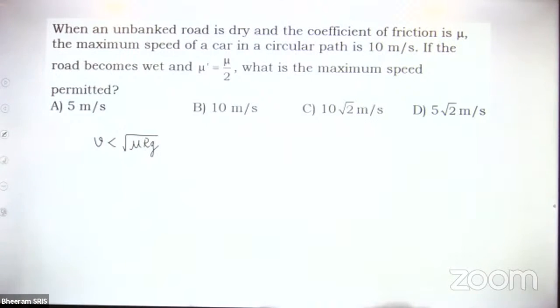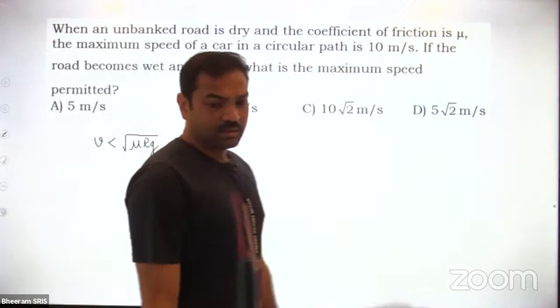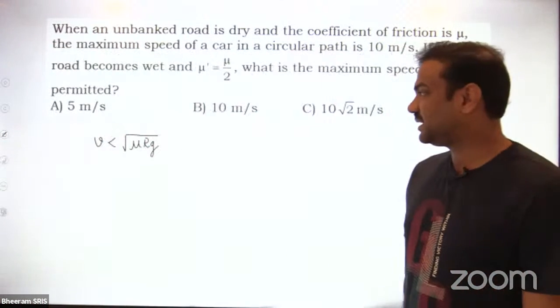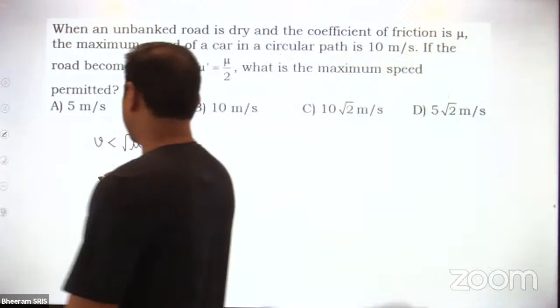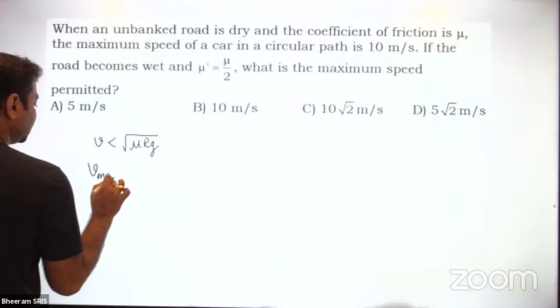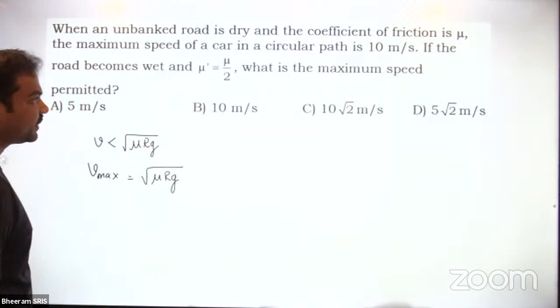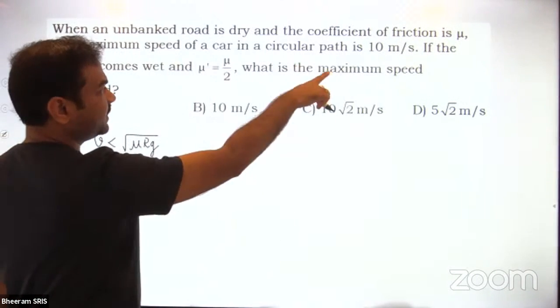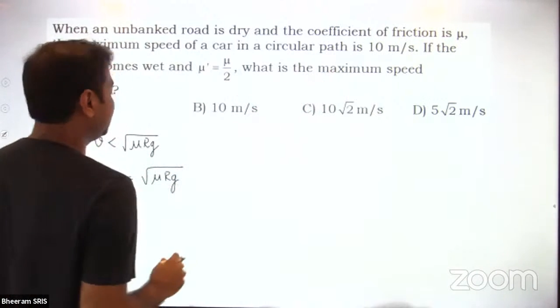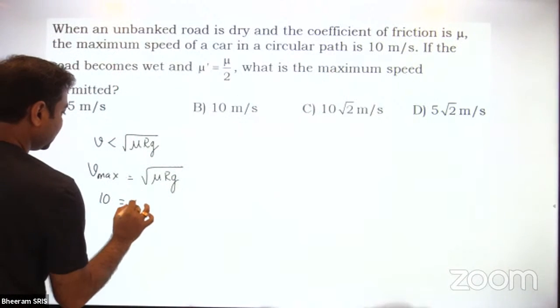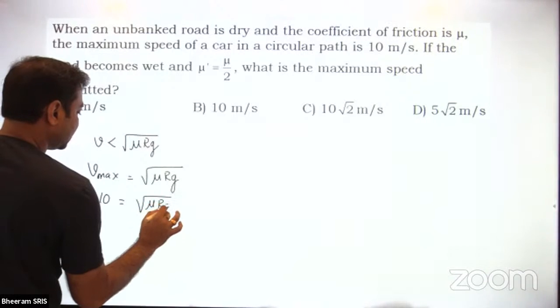Am I right? Maximum speed is equal to root mu r g. So the maximum speed on a dry road is given as 10 meters per second. So 10 is equal to root mu r g.